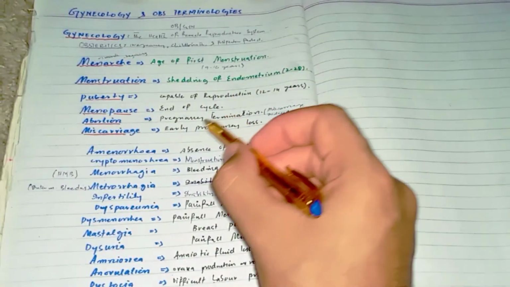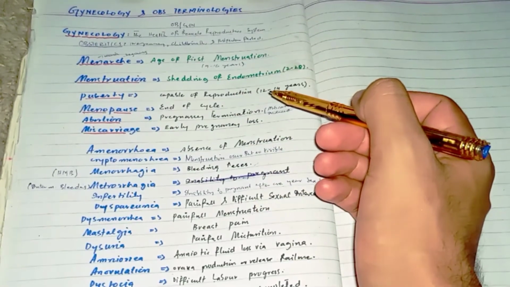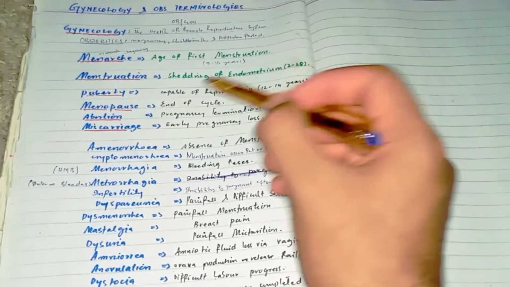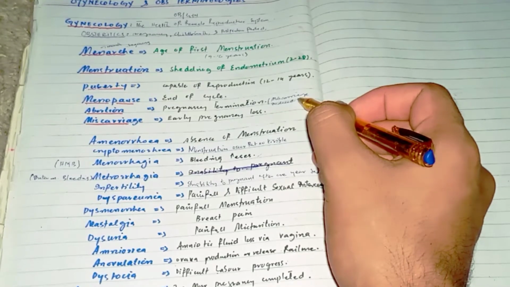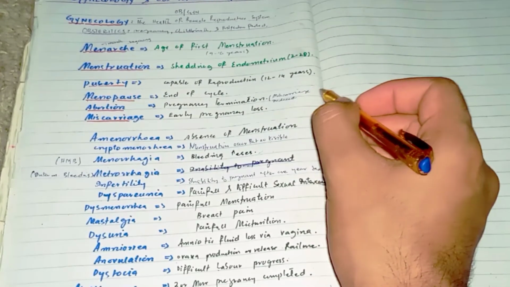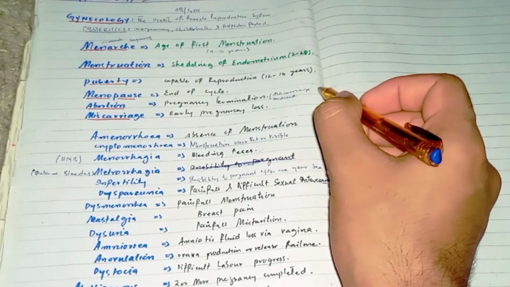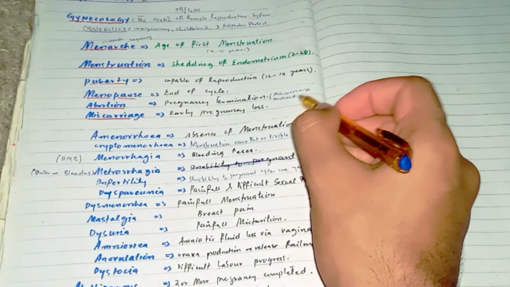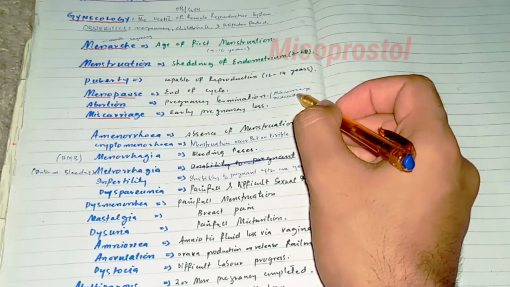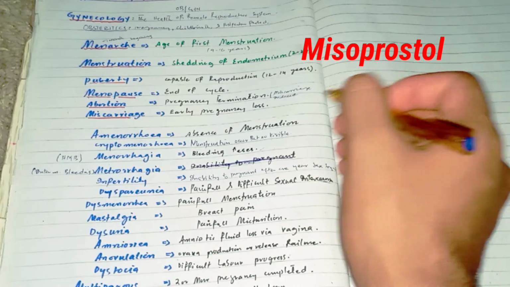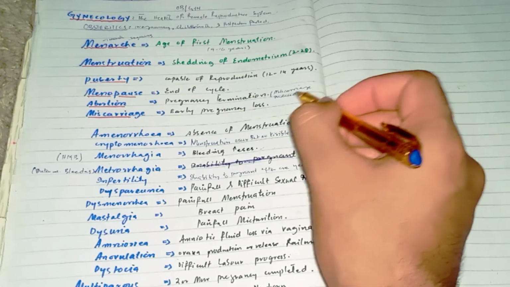And abortion is a pregnancy termination, either by removal or expulsion of the fetus from the womb of the mother. This condition is called abortion, but abortion is further divided into two: one is miscarriage and the other is induced abortion. In miscarriage, there is no involvement of a human, and it occurs naturally. In induced abortion, there is involvement of a human. For example, if a female takes misoprostol, she will be aborted because she took the misoprostol. So it is induced abortion.